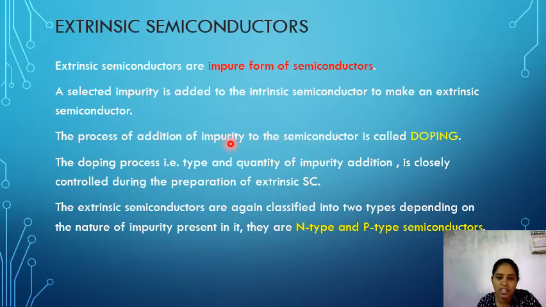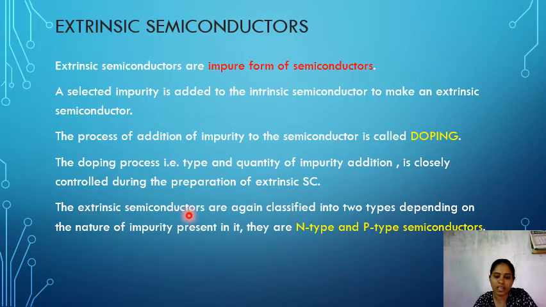The addition of impurities to the semiconductors is called doping. So doping is a process. The type and quantity of impurity addition is closely controlled during the preparation of extrinsic semiconductors. For better conductivity, we have to add impurities, and the addition of impurity is called doping. We have to add trivalent impurities or pentavalent impurities only. We do not add any other impurities.